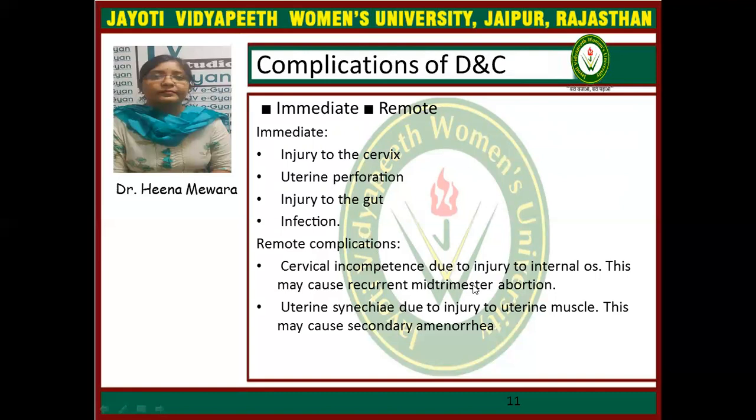Now, remote complications. Cervical incompetence is due to injury of the internal os. This may cause recurrent mid-trimester abortion. And uterine synechiae is due to injury to the uterine muscles or due to over curettage. This may cause secondary amenorrhea and infertility.